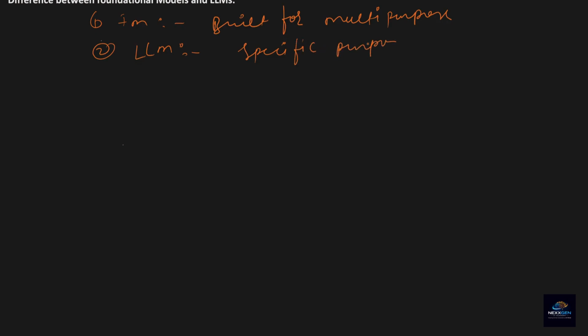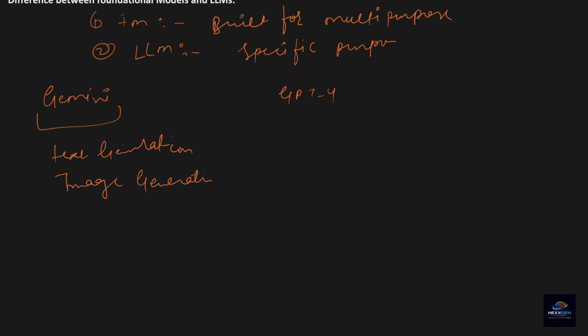Let's take an example of Gemini and GPT-4. With Gemini, you can do text generation, image generation, audio generation, multiple use cases.